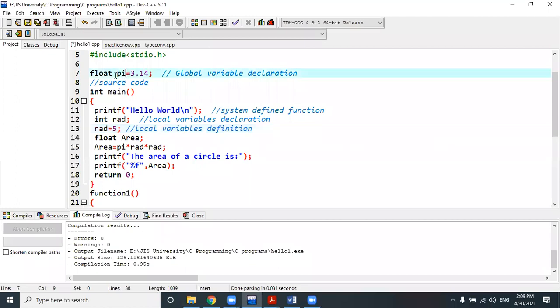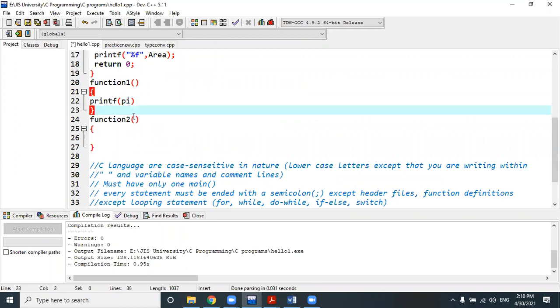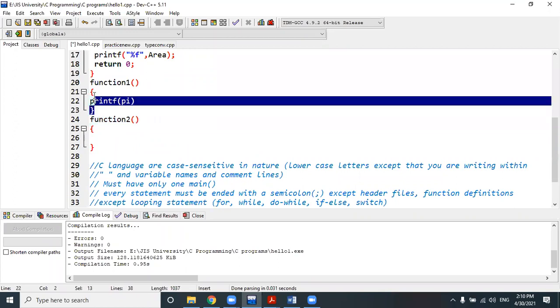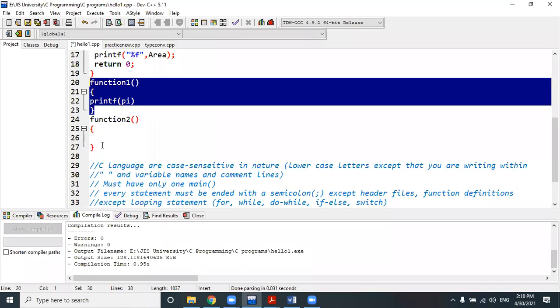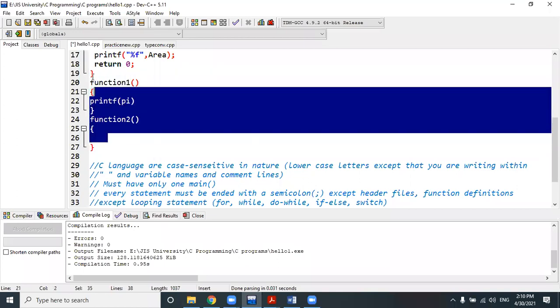So this pi variable which I have declared as a global variable, if we use or print the pi variable here, the compiler does not give any sort of error. It will allow you to print it, to use it.